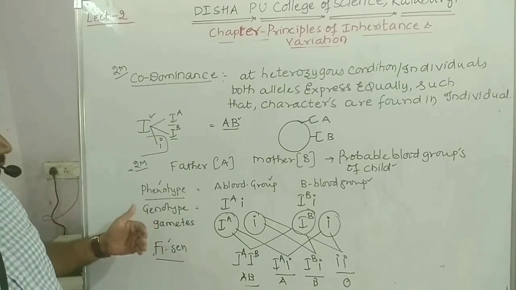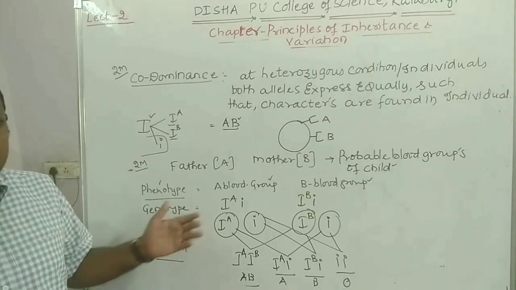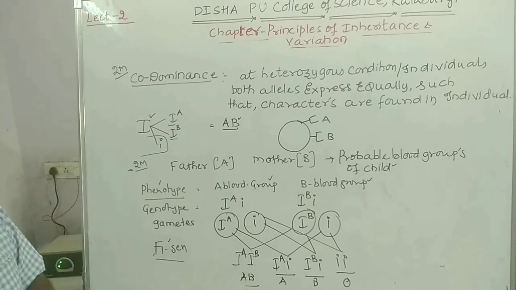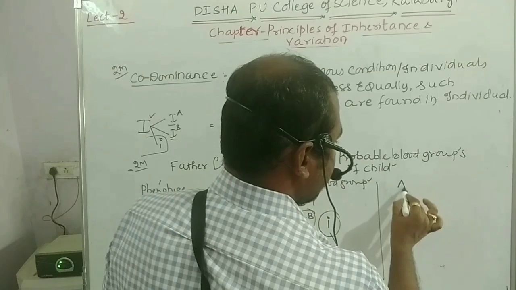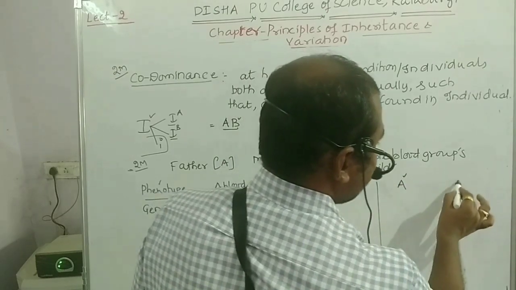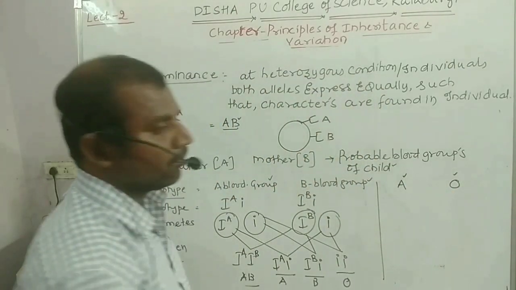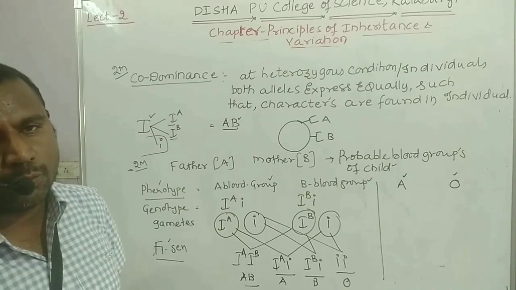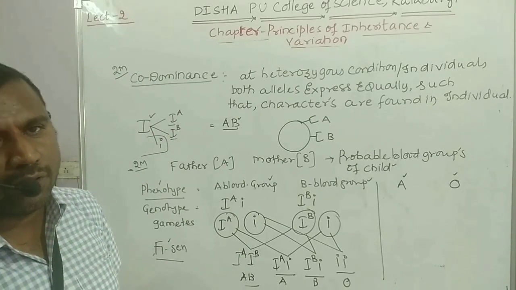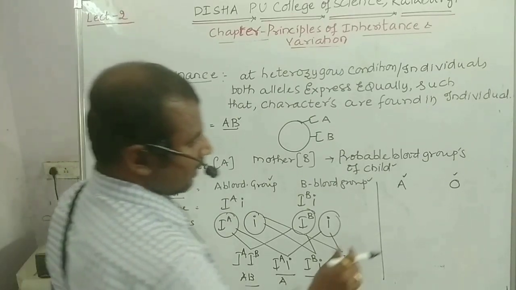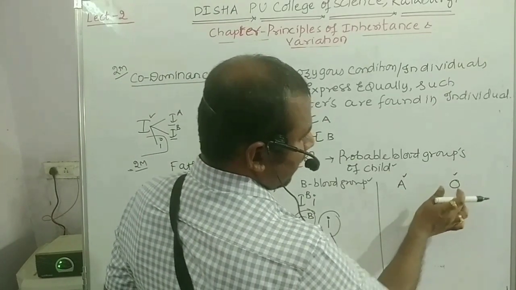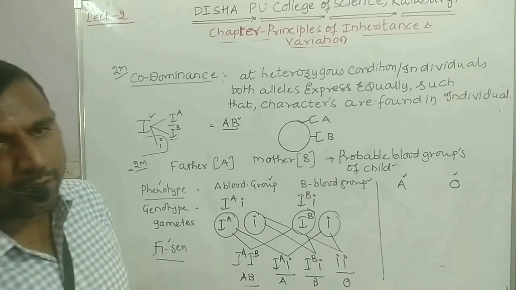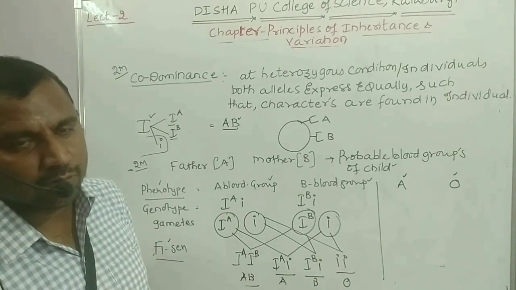Now let me go with one more problem based on this only. Consider the father is having an A blood group, the mother is having an O blood group. Consider the father is of heterozygous condition, and O blood group obviously will be homozygous recessive.